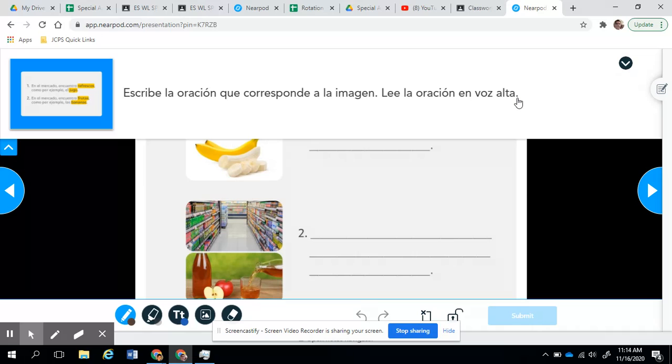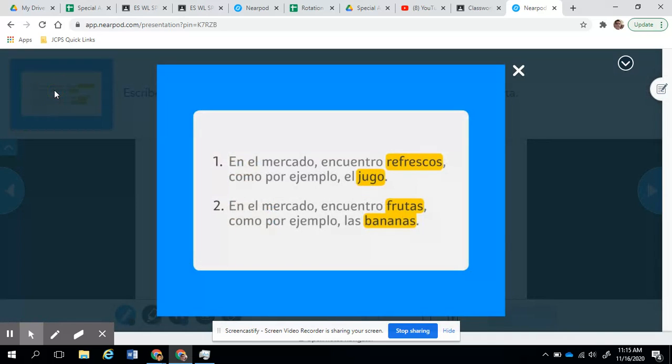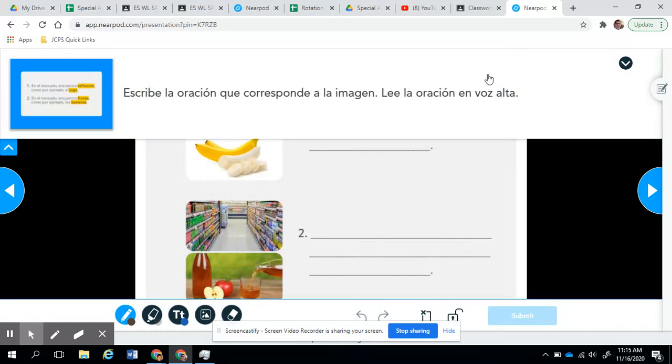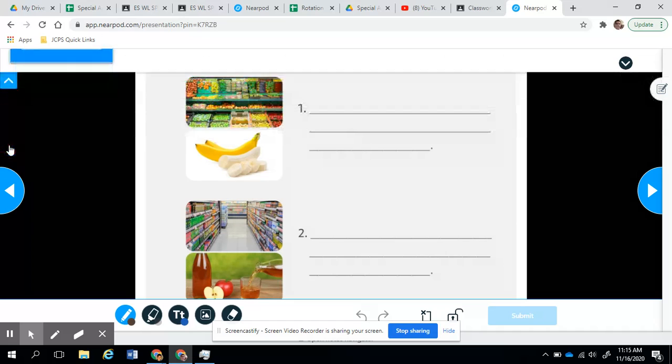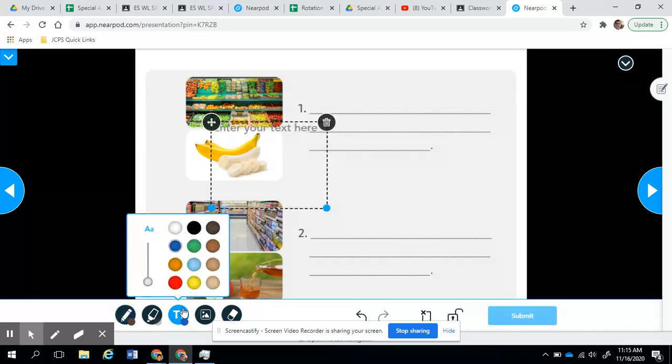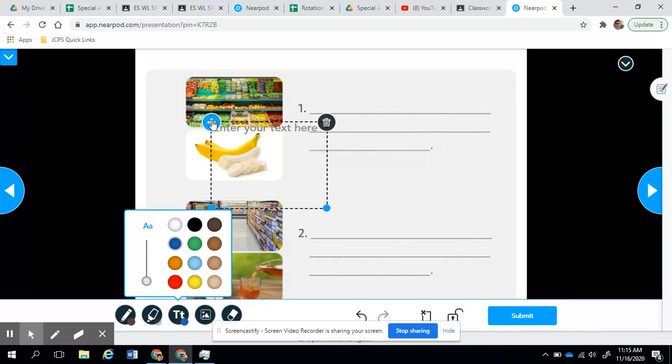So I'm going to do this sentence here. It says, en el mercado encuentro refrescos como por ejemplo el jugo. So I go here and I'm going to type.